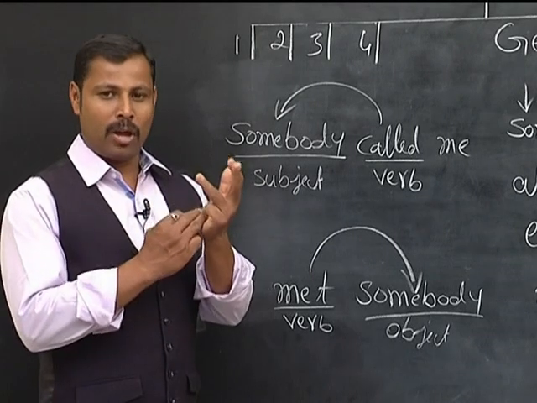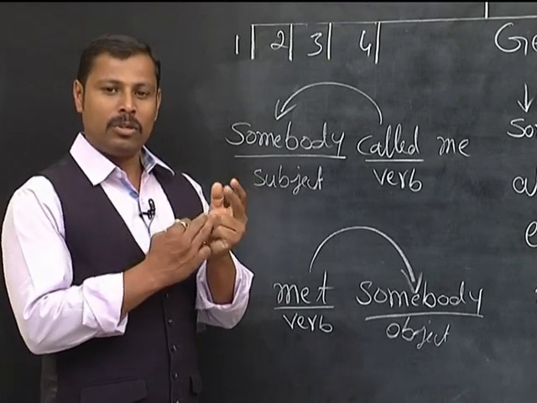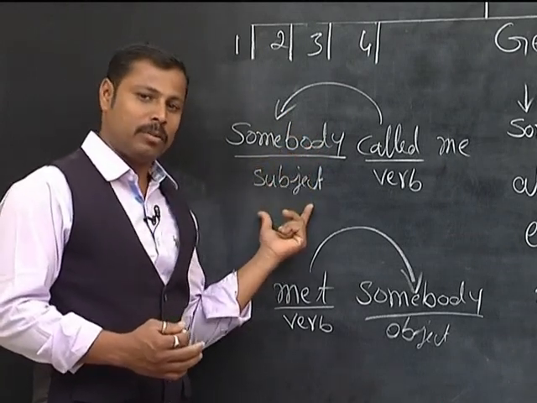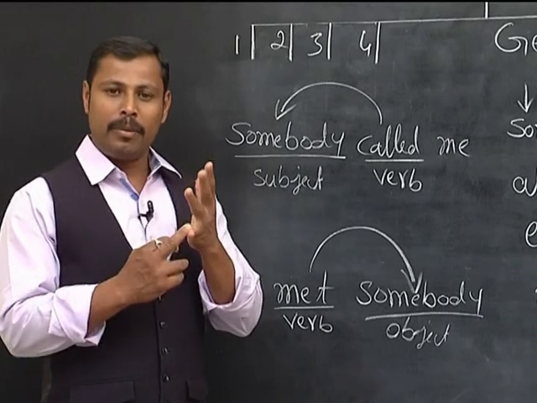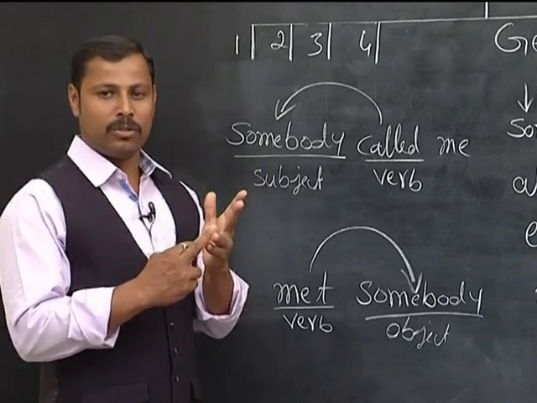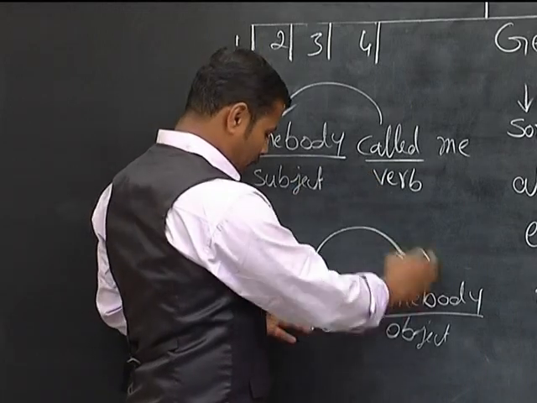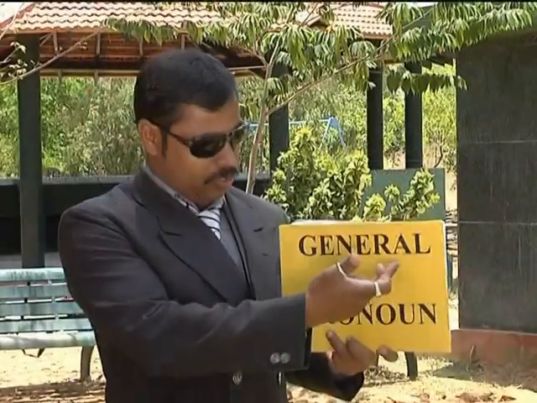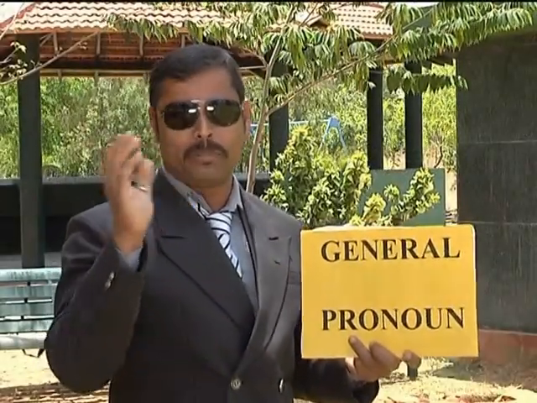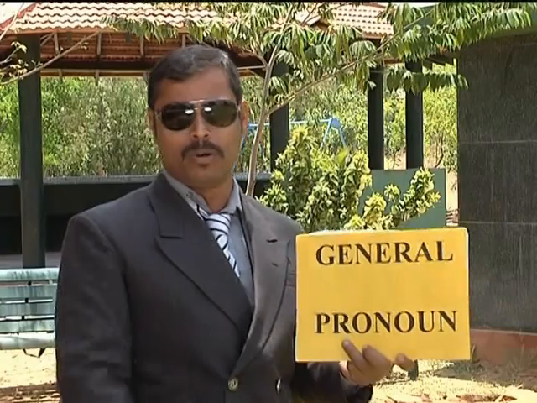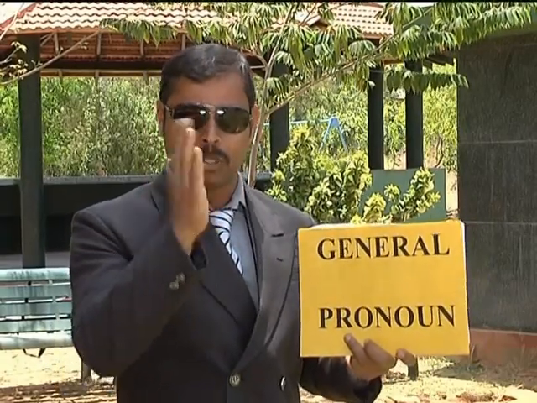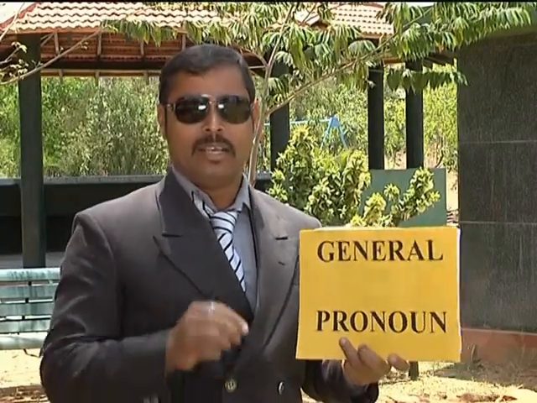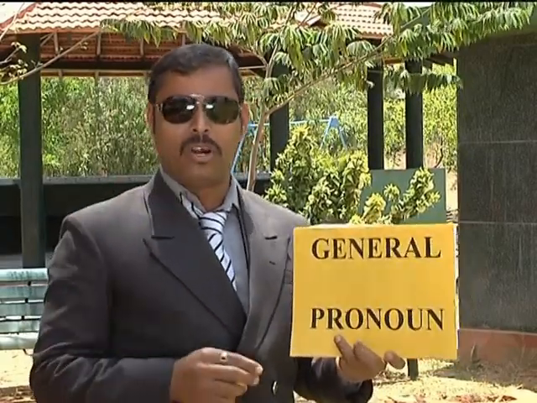When pronoun or name is used at the beginning of the sentence, they will become subject word. And when name, noun or pronouns are used after the verb, they are used always as object words. General pronouns can be used as subject word and also object word. If it is used before verb and at the beginning of the sentence, it will become subject. If it is used after verb, then it will become object word.